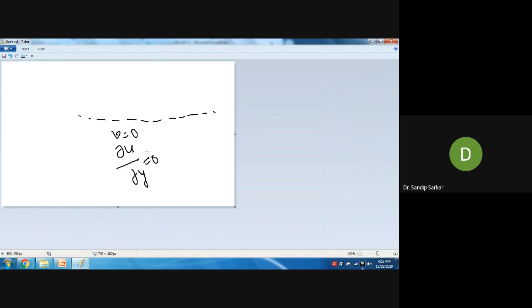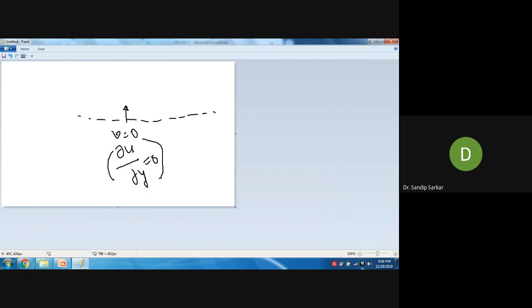That means there is no vertical velocity, which represents the plane of symmetry. At the plane of symmetry, there is no vertical velocity and there is no gradient of the u velocity along the y direction. It represents the plane of symmetry.